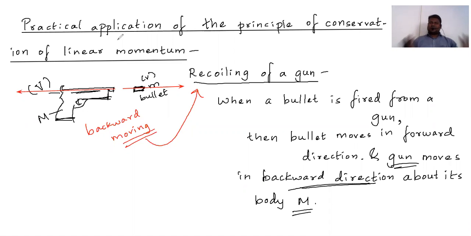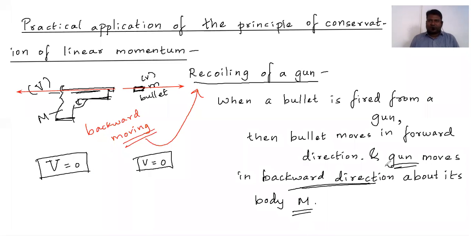Since the velocity of a bullet before it is fired is zero, and the velocity of the gun before firing is also zero, the initial momentum of the gun or the bullet will be zero, because the velocity of both is zero.